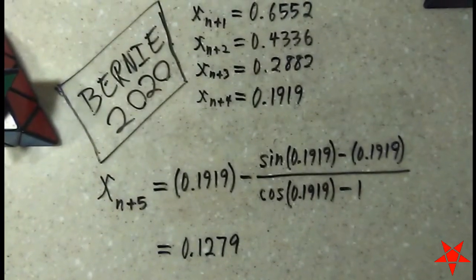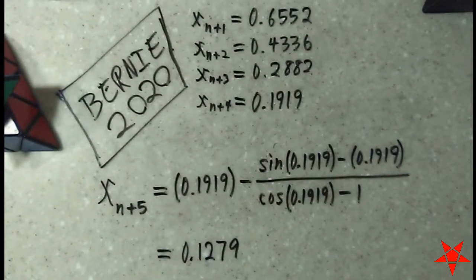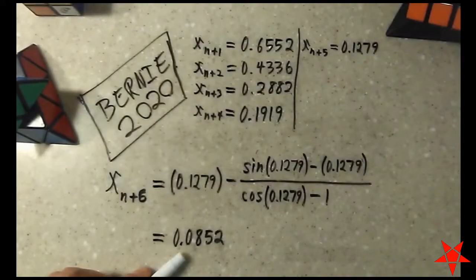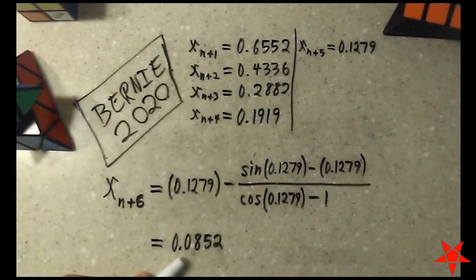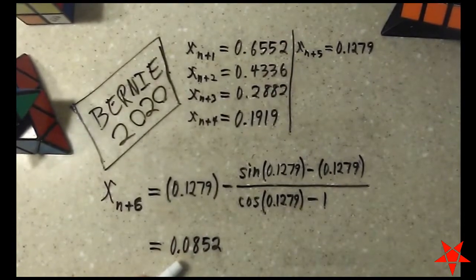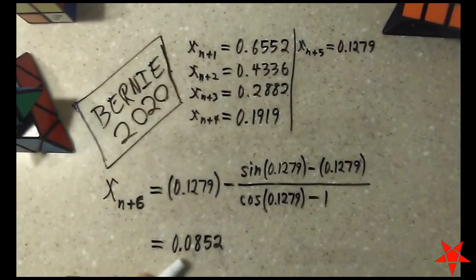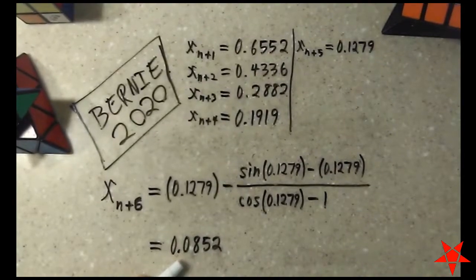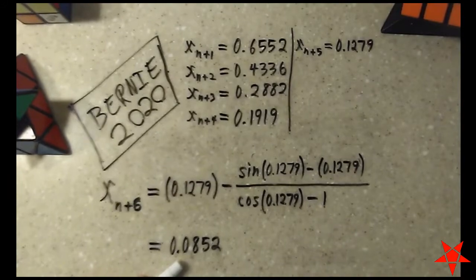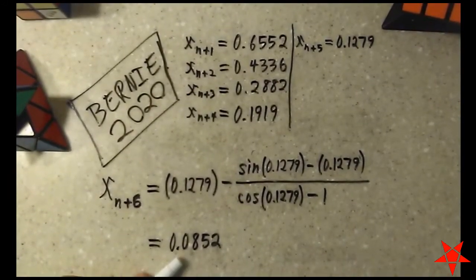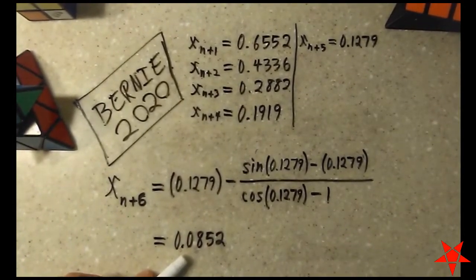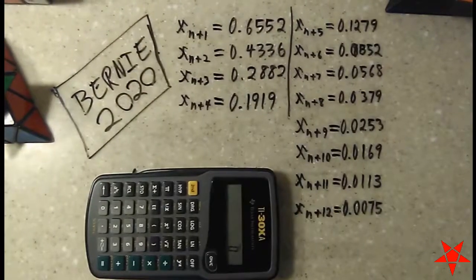Anyway, x of n plus 5, 0.1279. Destination will become apparent shortly. Our sixth iteration has us at 0.0852, and I like to think the zero means there's no need for a punchline. But what I'm going to do is go ahead and do a couple more iterations on my own, and then we'll discuss where this thing ends up.